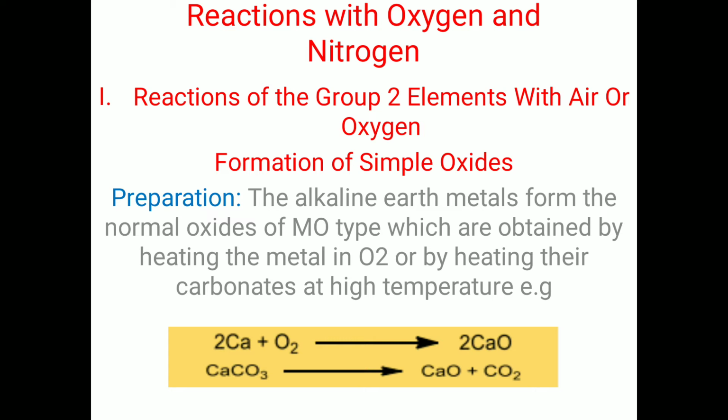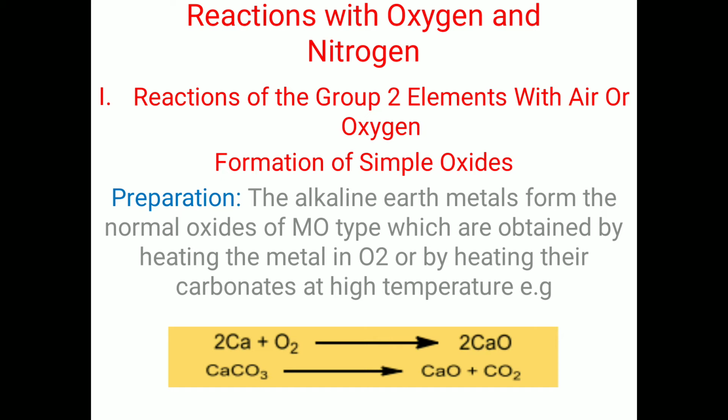Today our topic is reactions of group 2 elements with oxygen and nitrogen. Reaction of group 2 elements with oxygen. Preparation. Formation of simple oxides or preparation of simple oxides.